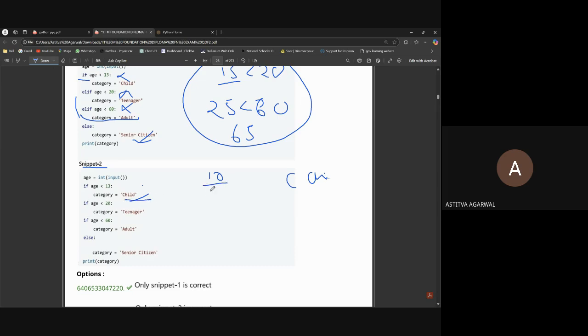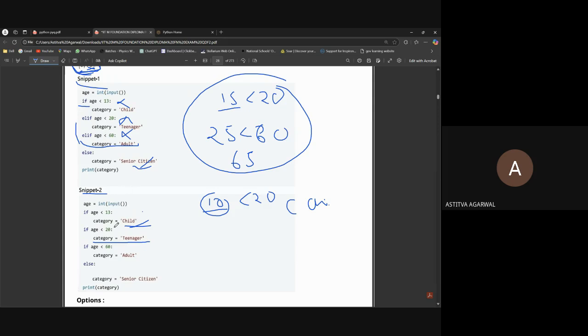Now, if age is smaller than 20, yeah, what was our age? 10. 10 is smaller than 20, yeah, then category will become teenager. That is wrong, because we don't want the category to be teenager. There are multiple ifs, and in if and elif, if one if or elif becomes true, then the other elif and else after that condition won't work, because the condition will stop there.